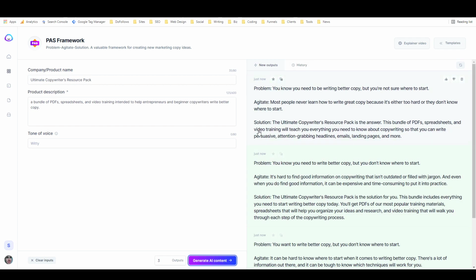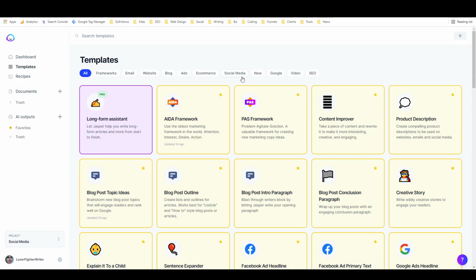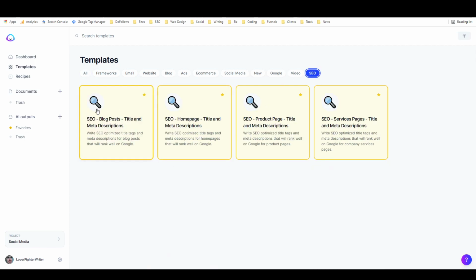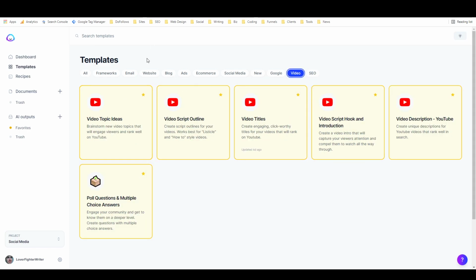I'm not going to look at the other ones right now because I don't want to spend too much time on this, but we'll look at one more template, maybe one of the more interesting ones. So just to go through them: you've got your SEO templates, which are like meta descriptions and titles for different pages on your website. You've got video templates, which are specifically for YouTube videos, for writing descriptions, hook and intro, titles, outlines, and topic ideas, and then also poll questions and multiple choice answers.